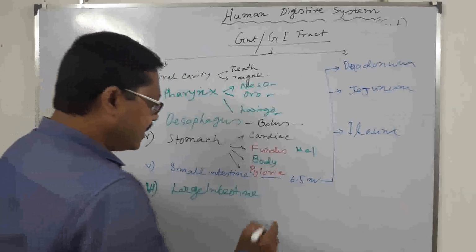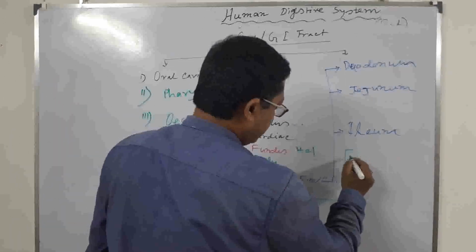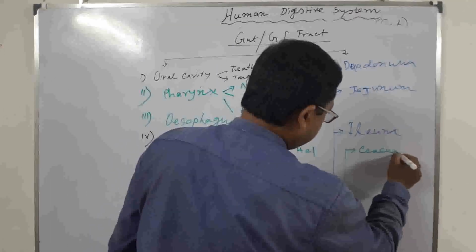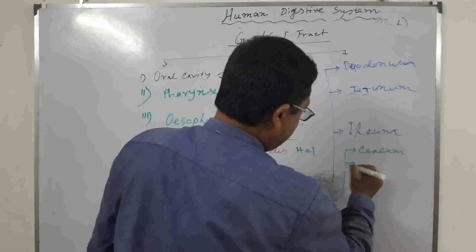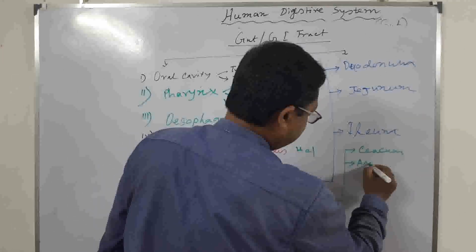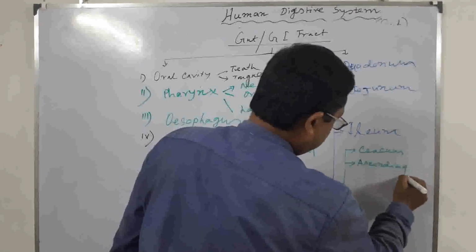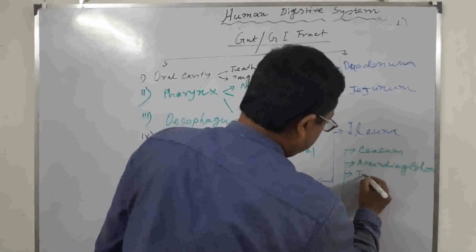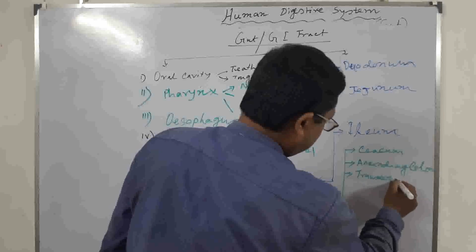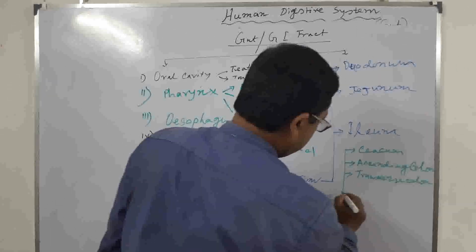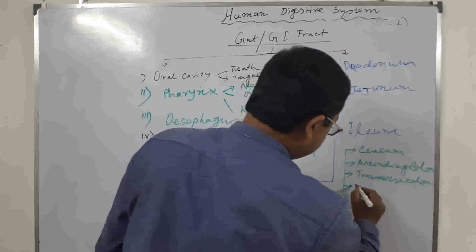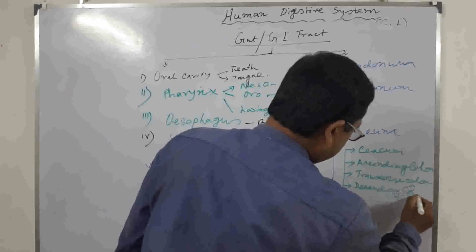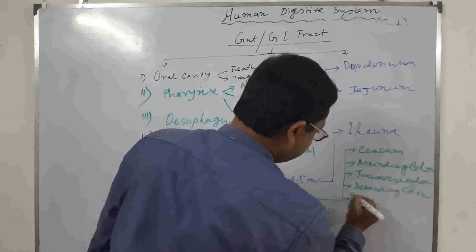Large intestine. These also comprise five zones. First zone is the cecum. Second is the ascending colon. Third is the transverse colon. Fourth is the descending colon. And fifth is the sigmoid colon.